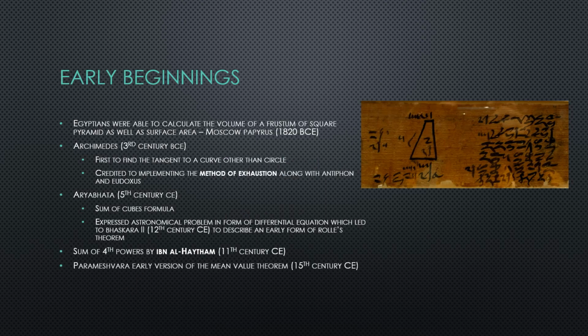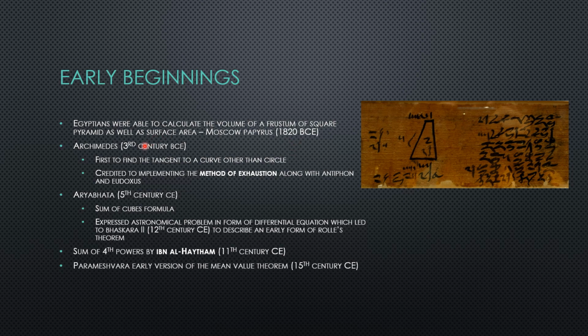So the early beginnings of calculus. Egyptians were able to calculate the volume of a frustum of a square pyramid as well as the surface area. This is known by our discovery of the Moscow Papyrus, which was created sometime about 820 BCE. Here's a little image of the papyrus where we can see the frustum. So the foundations for discovering areas have a history; we've known about it for quite a while.